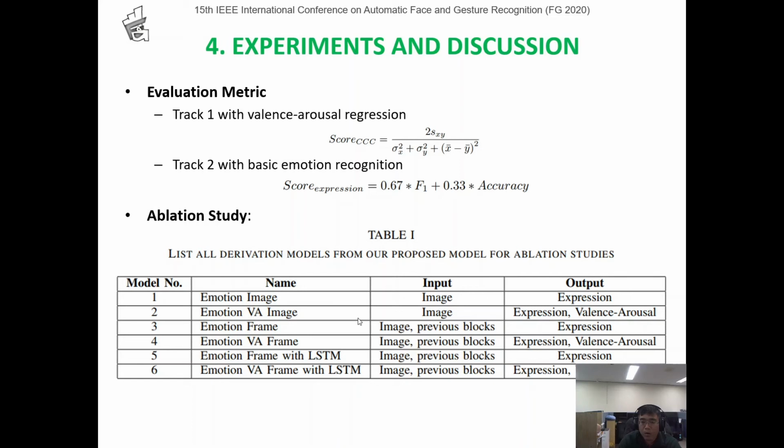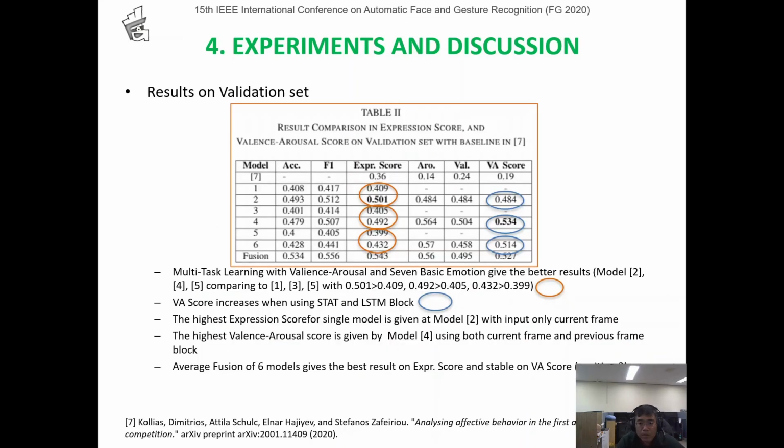For models 3 and 4, we use only the statistical module. For models 5 and 6, we use the statistical module plus LSTM modules. We will discuss the results on the validation sets. The first slide is the baseline model, and the remaining slides show the results of the 6 models in our study.